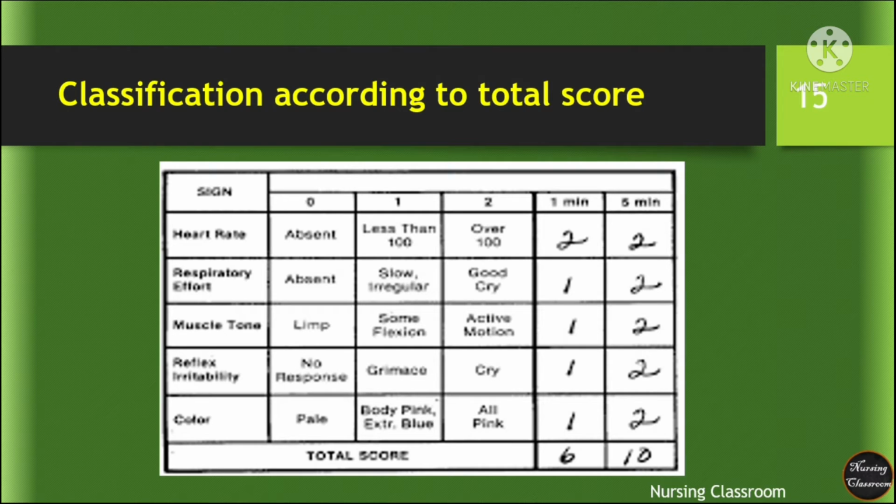Let's see the APGAR score with a small example. In this case, except heart rate or activity, all other signs are moderate and get a score of 1. The total score at the first minute is 6. The total score at the fifth minute is 10. This indicates the baby is improving, or improved, between the first and fifth minutes.